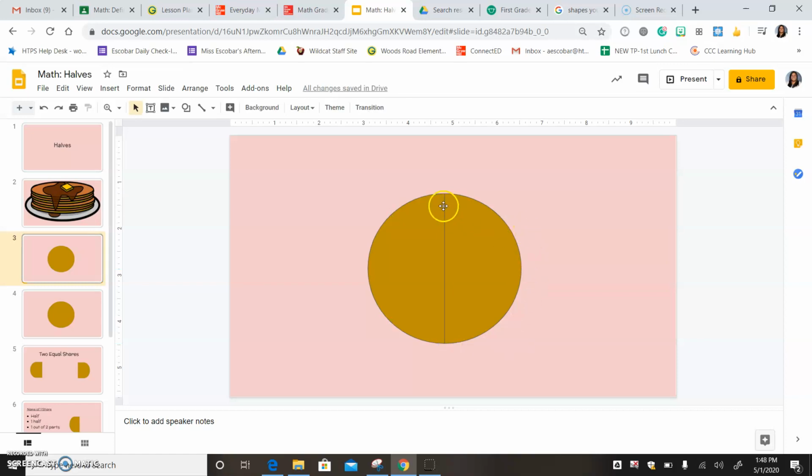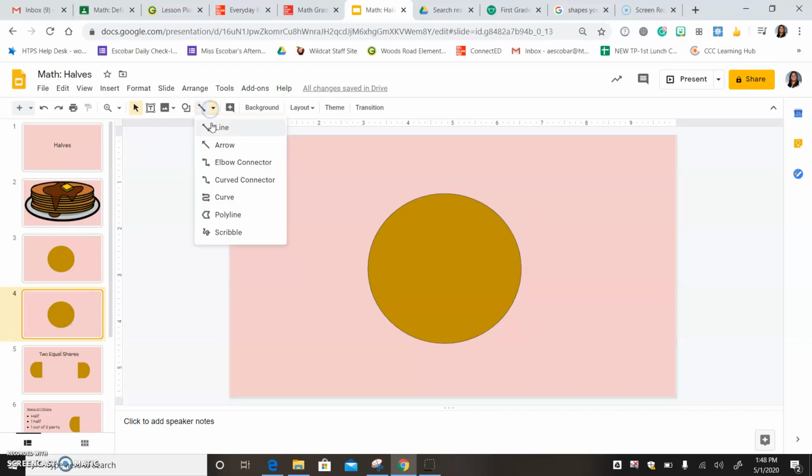And the reason why I'm cutting it down the middle is because I want to make sure that our shares, our pieces, are the same size. I don't want to get the bigger piece, and I don't want Mr. Kevin to have the bigger piece. I want it to be equal. So I did it right down the middle. So now I can get one piece, and Mr. Kevin could get one piece.